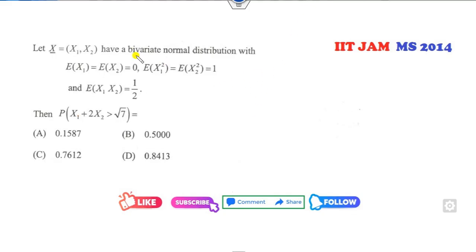Okay, look at this one. It's a bivariate distribution, so find the mean and the variance of this. Can you find the mean? Expected value of x1 is 0, y1 is 0 here. Can you find the variance of y?